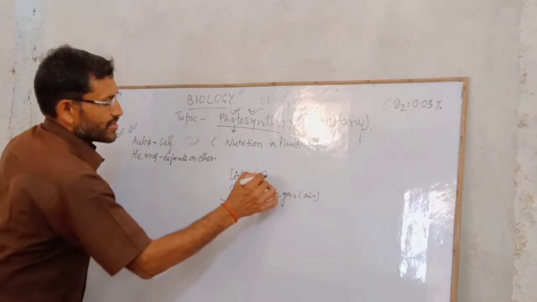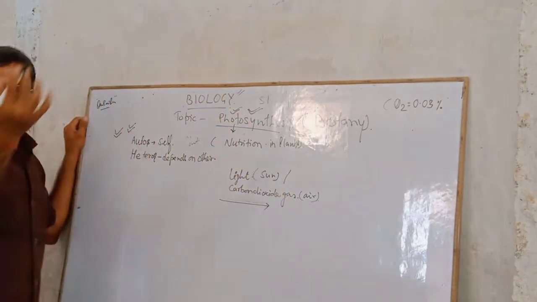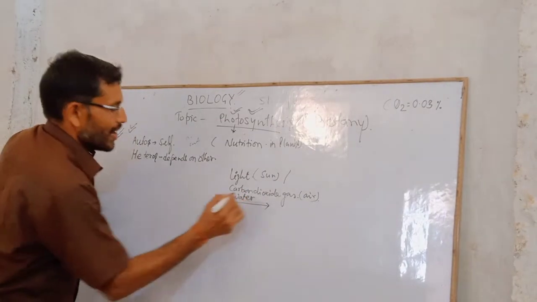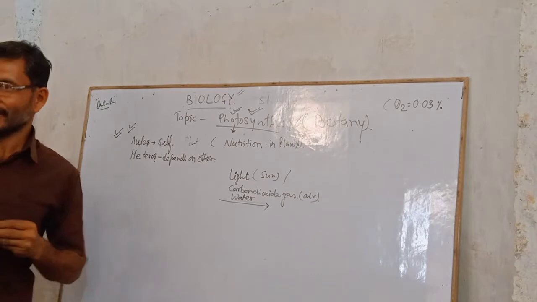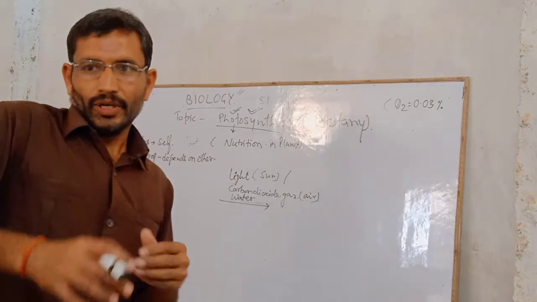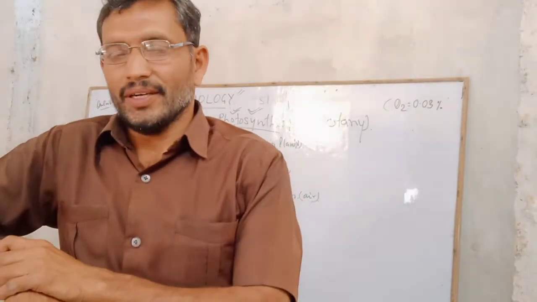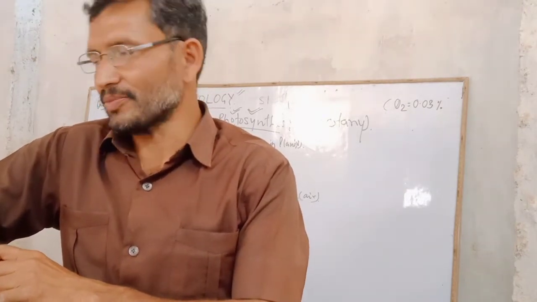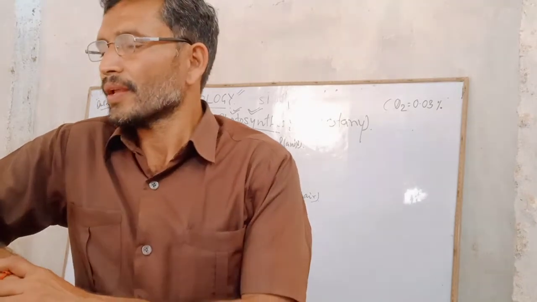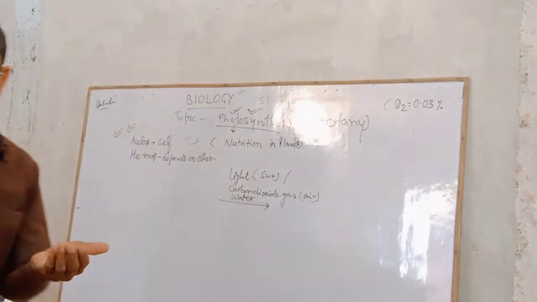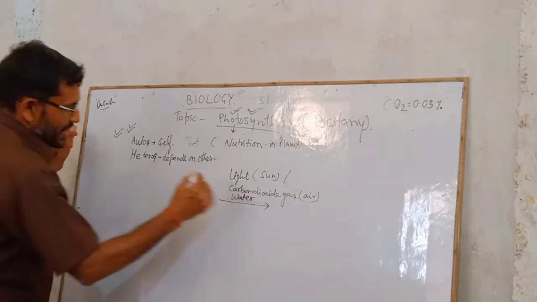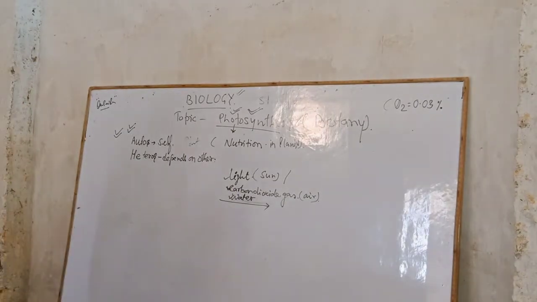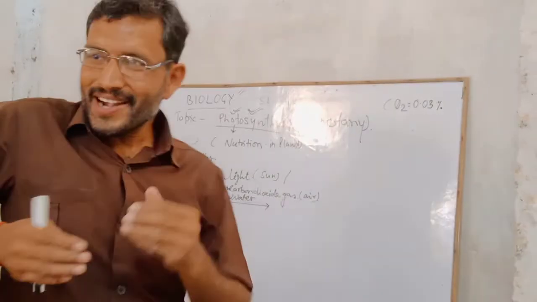Light, from the sun, sometimes from electricity also. Then water, already present in the environment. In the hydrosphere or on the earth, water is available in various manners. So for that we irrigate the field. Light, carbon dioxide, water. And a very important thing is, which is had by the plant?